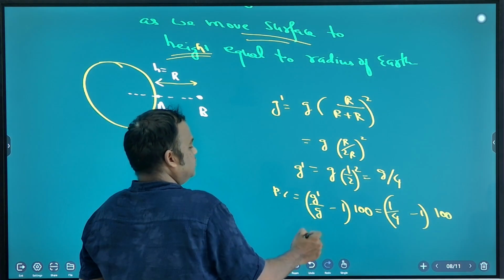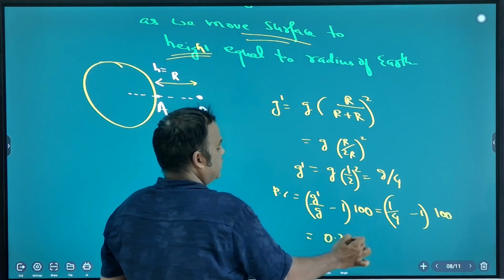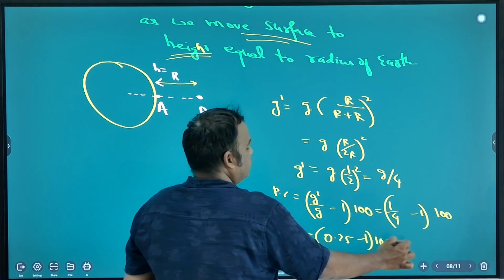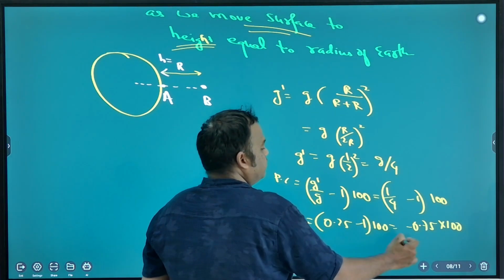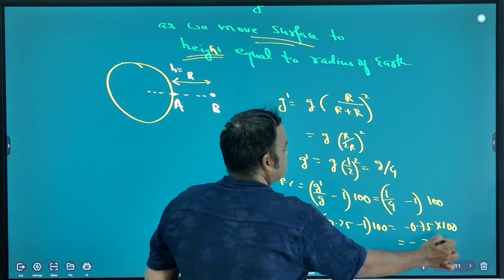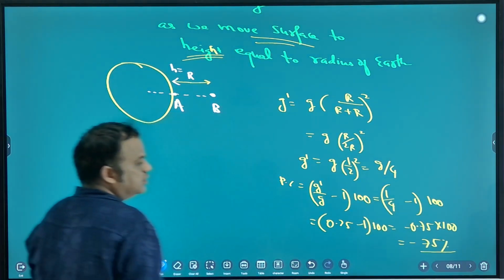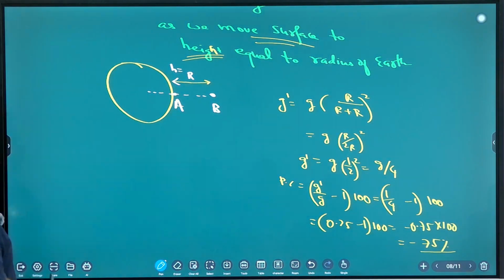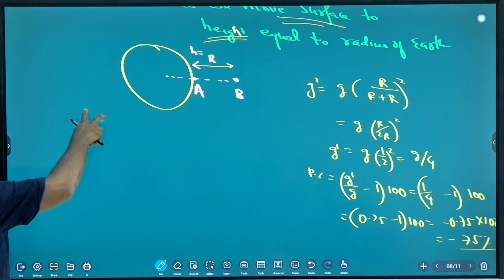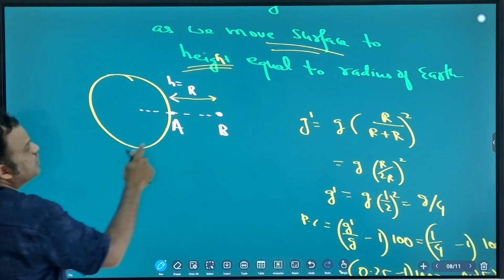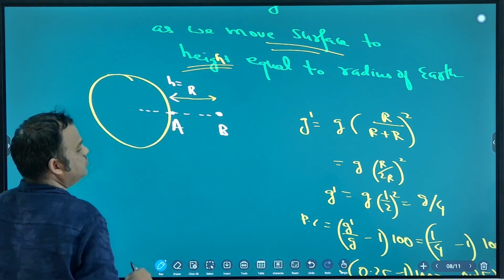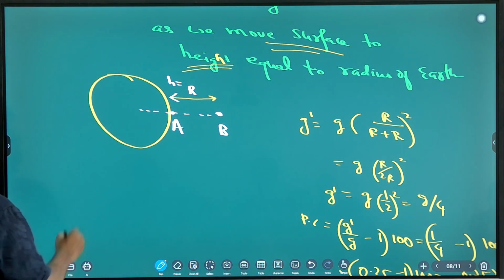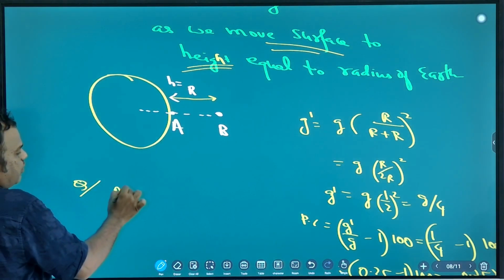So (0.25 minus 1) into 100. So minus 0.75 into 100, so this is minus 75%. Gravity will decrease by 75%. Clear? If you go from the surface to height R. Next question.